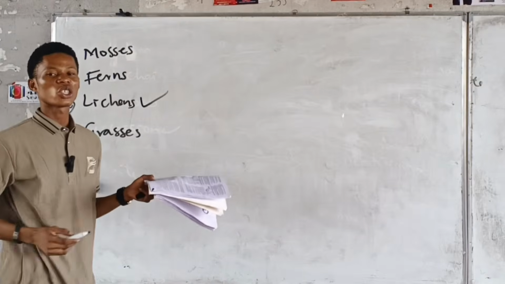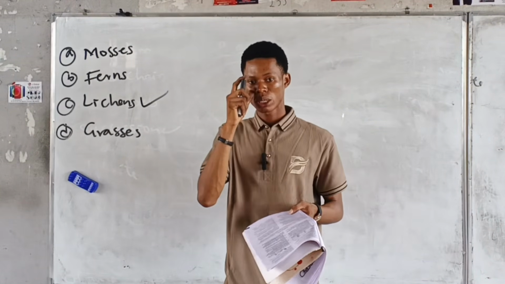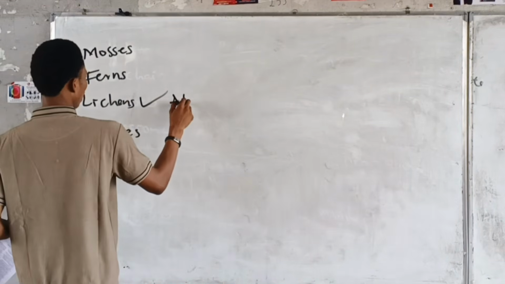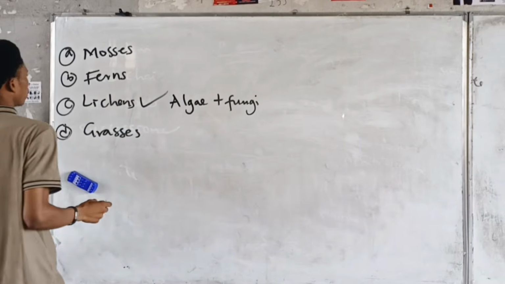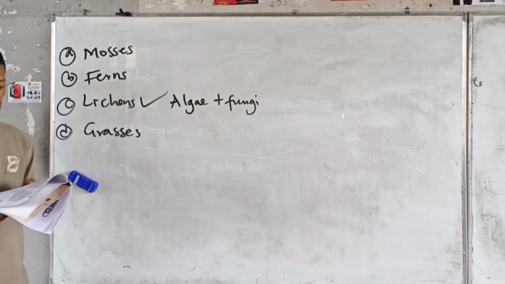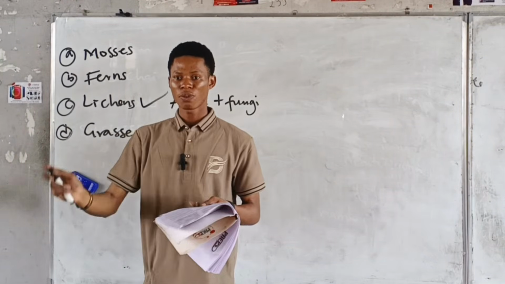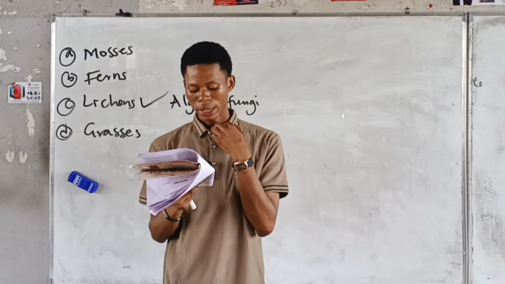Lichen. Lichen is most times the first colonizer. And you know lichen is what plus what? Algae plus fungi gives us lichen. A symbiotic relationship between algae and fungi gives us lichen. So lichen is always the first colonizer converting rocks to soil. They have what it takes to break down rocks to soil. All right, the next question.